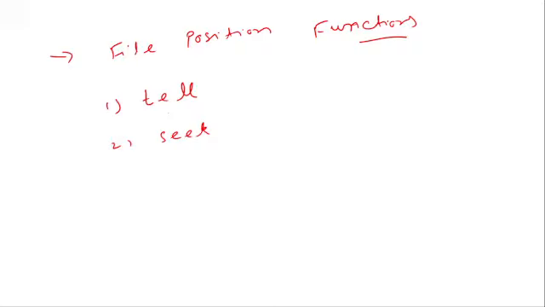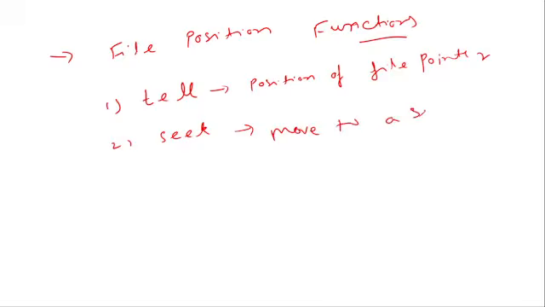Tell will return the position of the file pointer, that means file object or file pointer, as I have already told you. And seek will move to a specific or particular position, whatever is easy for you, just note it down, specific, right?